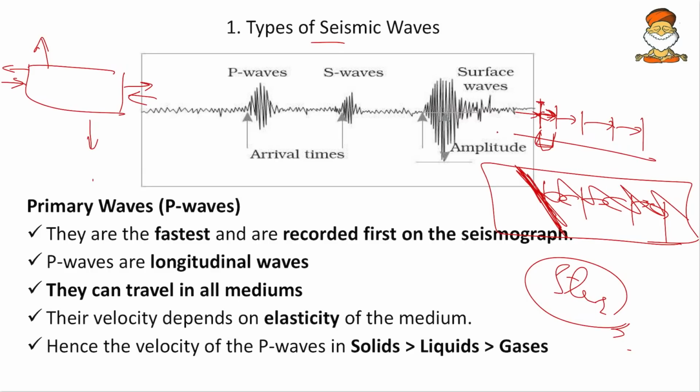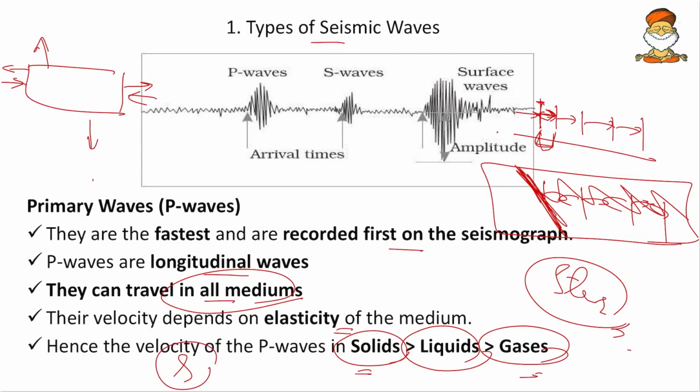In that direction we will discuss the primary waves. They are the fastest and are recorded first on the seismograph. P waves are longitudinal waves and they can travel in all mediums, because for them only elasticity is required and their velocity depends on the elasticity of the medium. The more the elasticity, the faster; the lesser the elasticity, the lesser the speed. Hence the velocity of P waves is greatest in solids, medium in liquids and smallest in gases. Solids have high elasticity; it is difficult to compress a solid. Likewise, a sound wave is also a longitudinal wave, and we know that sound waves will not propagate in a vacuum because there is no elasticity. So we will learn those things.